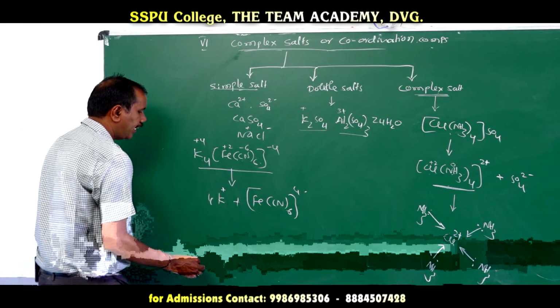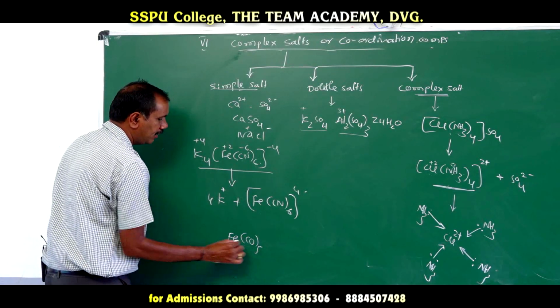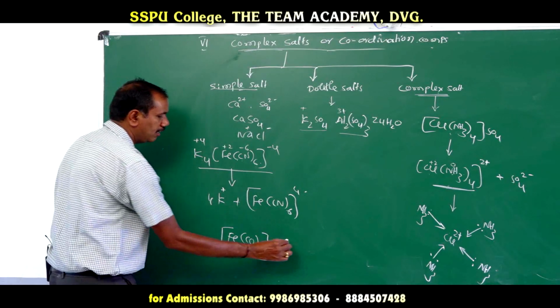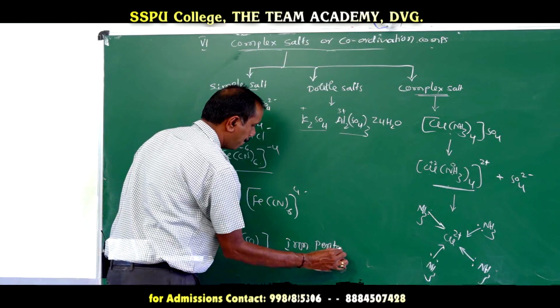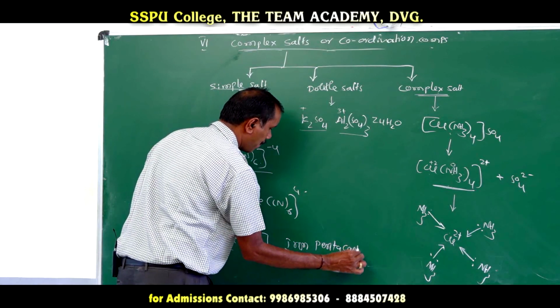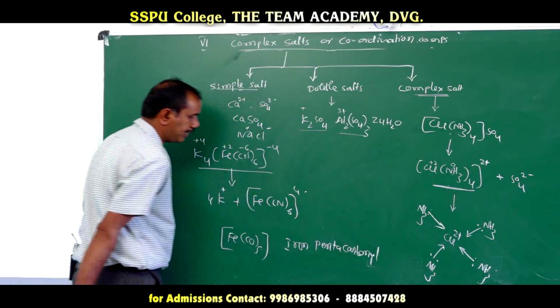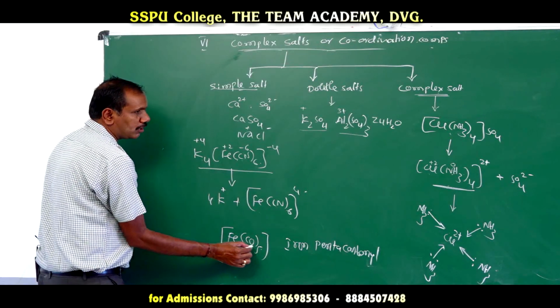Some complex salts are there, even neutral complex salts. So Fe(CO)5, iron pentacarbonyl, is a neutral complex salt.